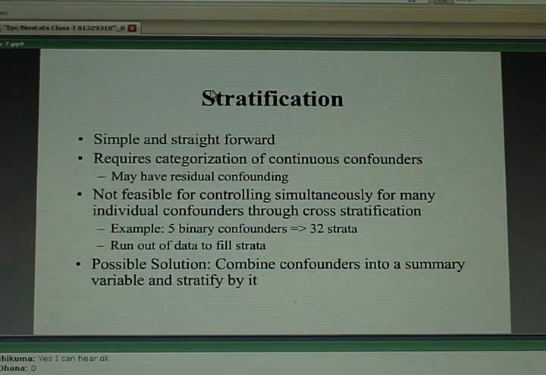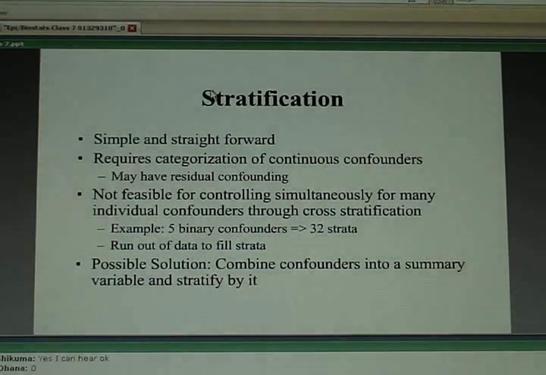physical activity, and diabetes. The problem is you only had 1,300 people to begin with, and now you're dividing those 1,300 people into 32 subgroups, getting fewer people in each of those subgroups. You're losing information because you're spreading your data. And as you make more and more subgroups, you're going to ultimately run out of data to fill into those subgroups. So stratification is not very feasible when you have multiple confounding factors. The alternative is to use a regression model.